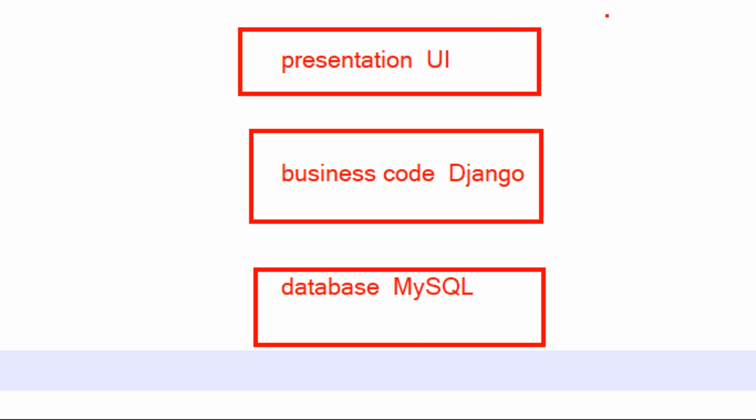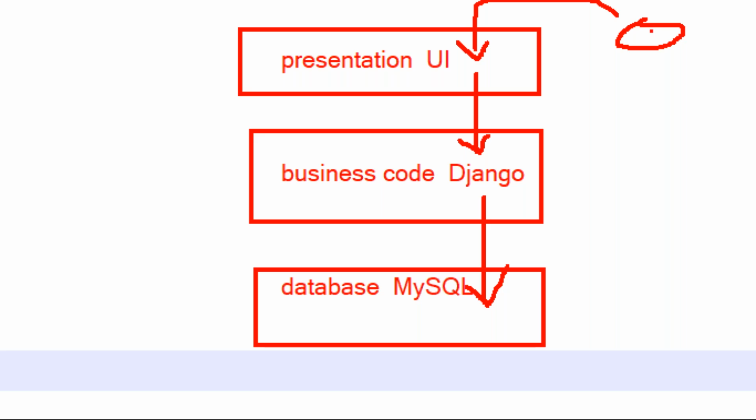Now users will interact with the UI, nothing but the presentation. This presentation interacts with the backend business code, and the business code interacts with the database, so you can store some data into the database.